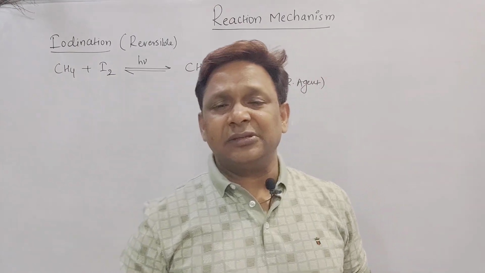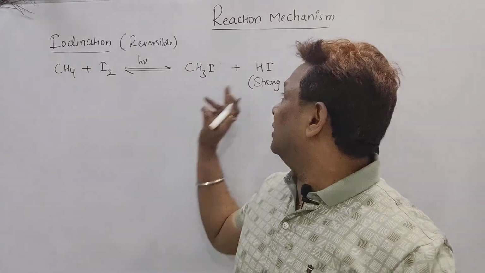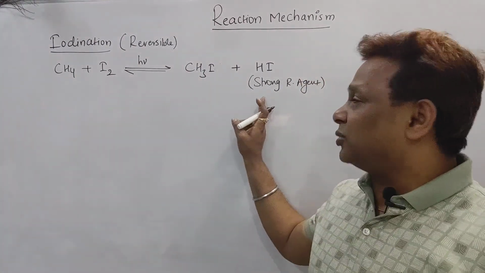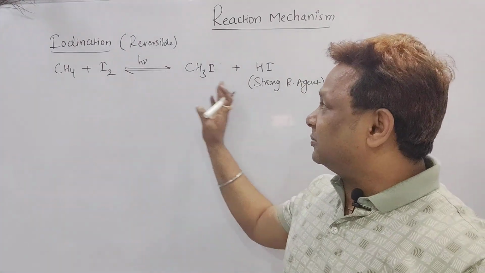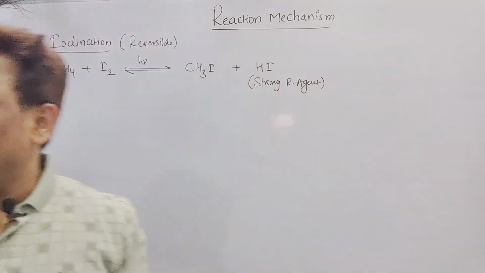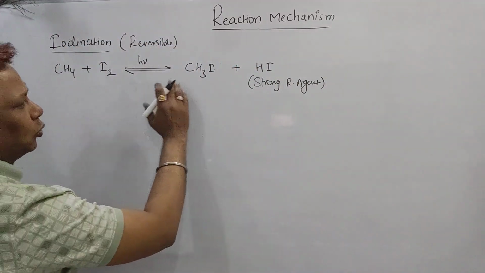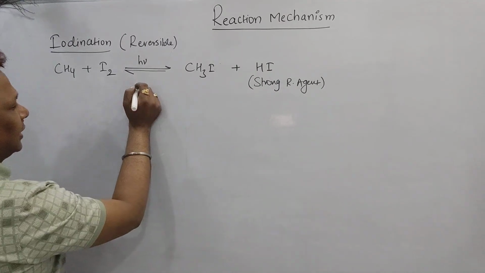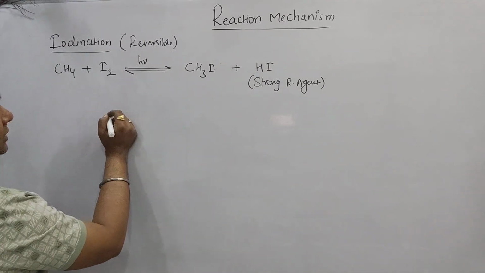Sir, why is it reversible? Due to the formation of what? The strong reducing agent HI. Because as soon as it forms, the strong reducing agent reduces methyl iodide back to methane. Now, if you want to make this reaction go only in the forward direction, we have to add a strong oxidizing agent. What is that? We can add HIO3 and HNO3, which are strong oxidizing agents.